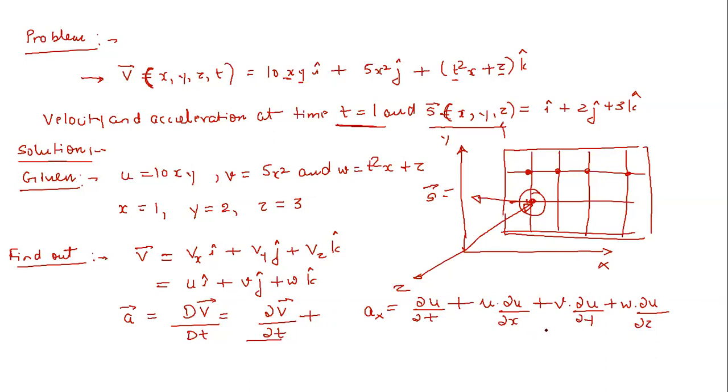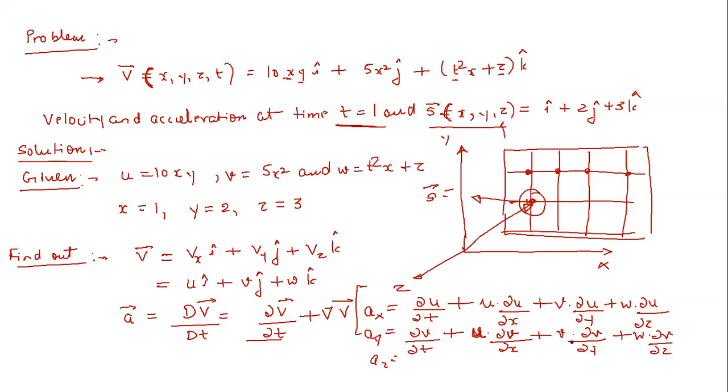The vector form will be simply del v vector. I have simply written this into the simplest form, say ax. Then similarly ay, we know it will be delta v by delta t, then u delta v by delta x plus v delta v by delta y plus w delta v by delta z. Similarly you can write down the value of az. Now this thing we have to find out, and this is the relation which is available with us. Now what is the next step?